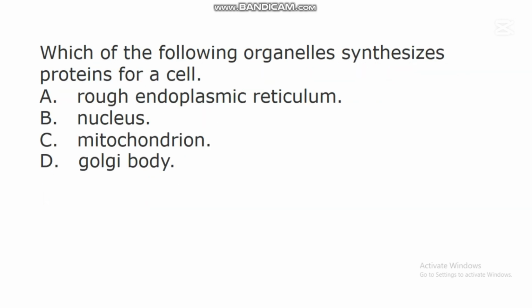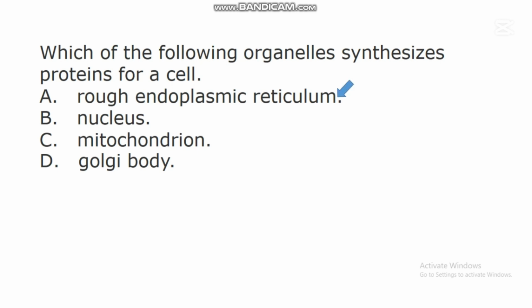The next question says, which of the following organelles synthesizes proteins for a cell? A. Rough endoplasmic reticulum. B. Nucleus. C. Mitochondrion. D. Golgi body. In this question, the correct answer is A.